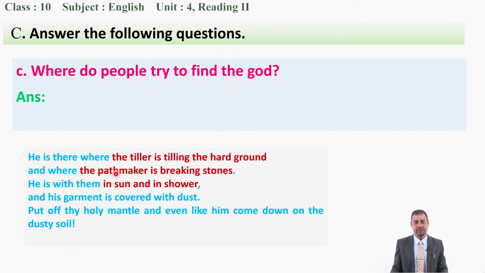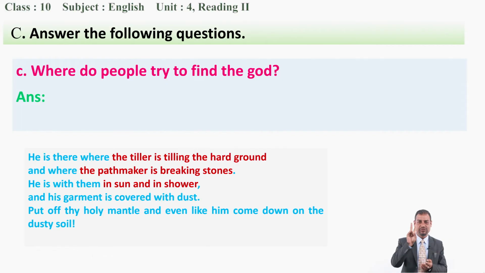He is there where the tiller is tilling the hard ground, and where the pathmaker is breaking stones in sun and in shower. Okay, so you have to write that down. And generally people want to chant and sing, but that is not the way. So from this stanza you can find out your answer and write it down in your free time at home. Is it clear to you?